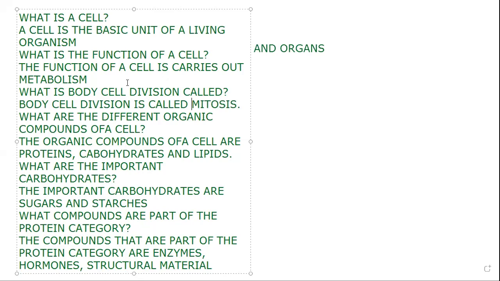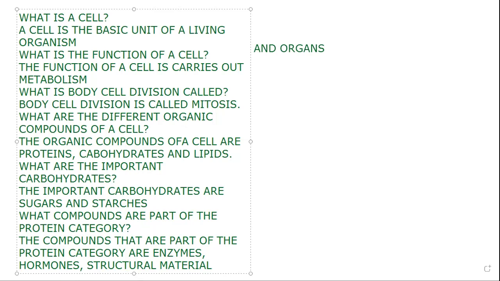All right, so everybody, yo les pregunto, doctors, what is body cell division called? Ustedes me repiten. Body cell division is called mitosis. Vamos, si no repiten, la próxima semana va a ser individual, a ver si pierden puntaje. What are the different organic compounds of a cell?